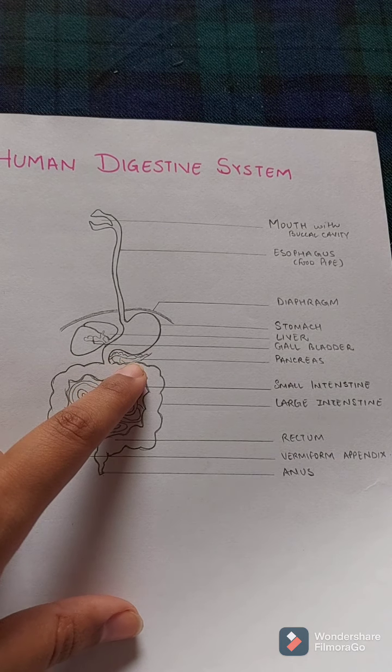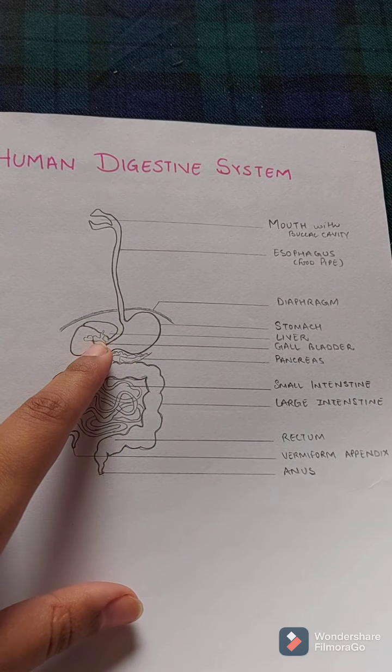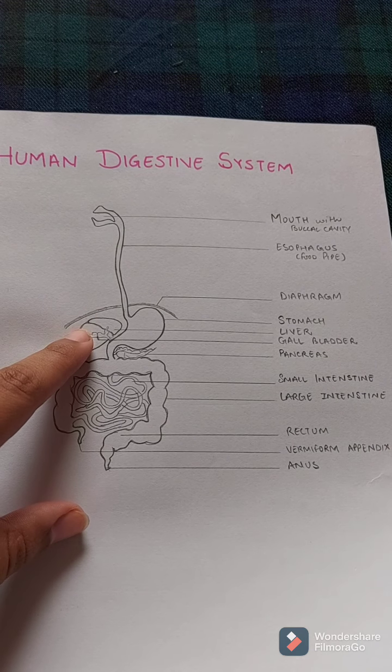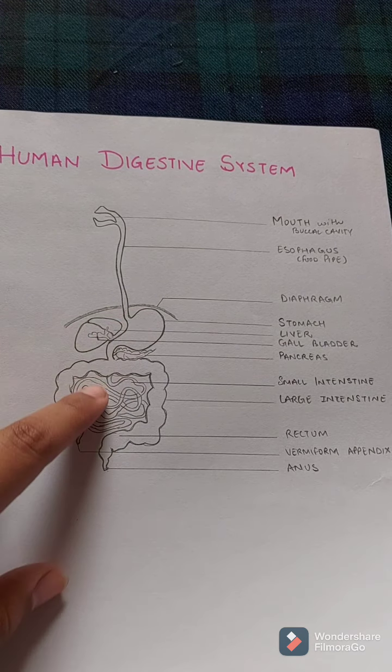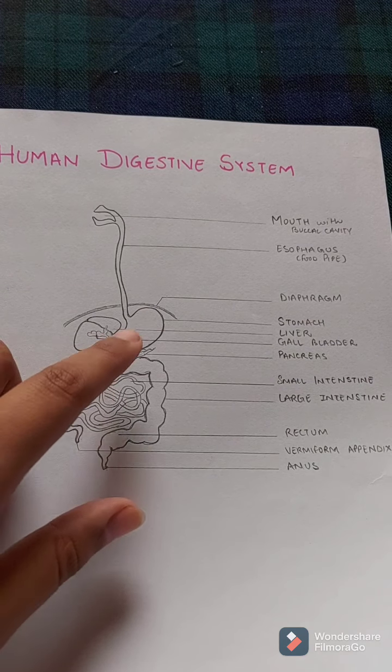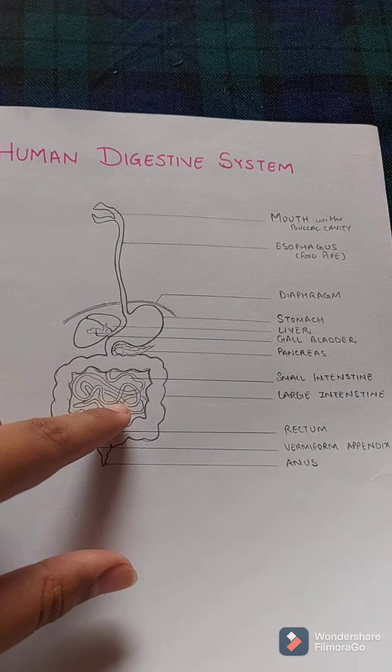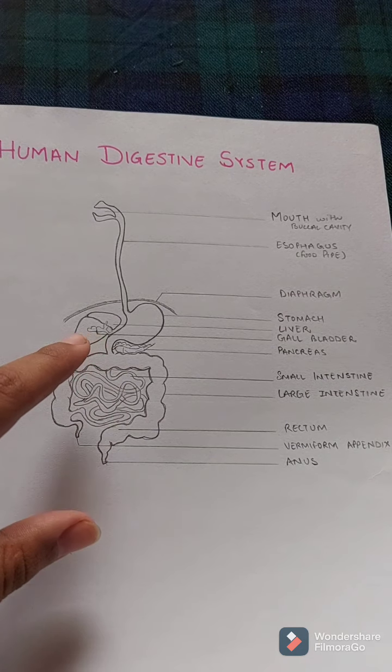This is the pancreas giving the pancreatic juices. This is the gallbladder. The gallbladder stores the bile juices. The main function of the gallbladder is only the storage of bile juices. Bile juices are coming from the liver. So the food now goes to the small intestine. Here pancreatic juices, the liver's bile juices and succus entericus work.